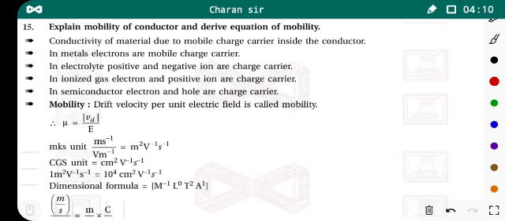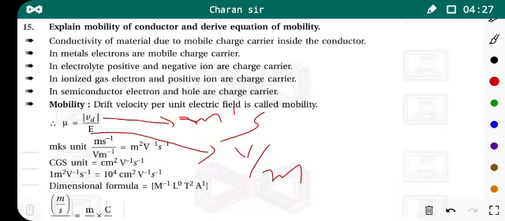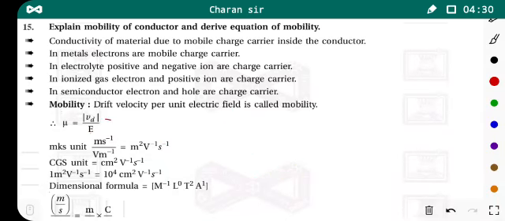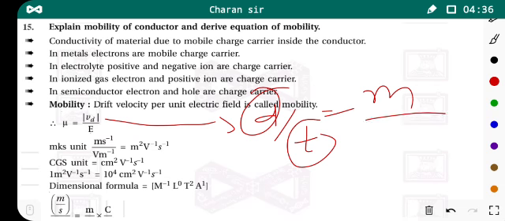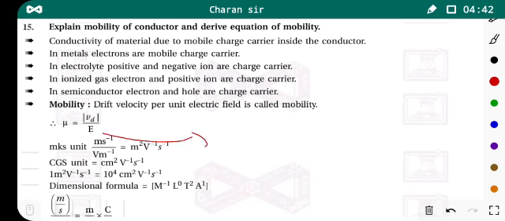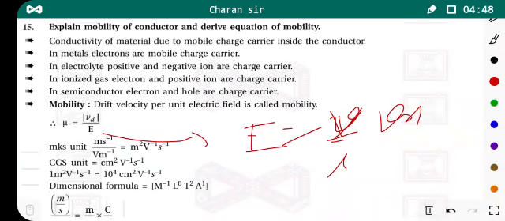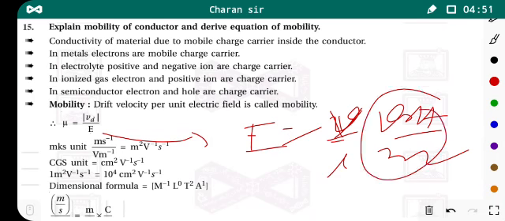Now what is the SI unit of mobility? We know that the SI unit of velocity, and drift velocity is one type of velocity, is meter per second. Velocity is equal to distance by time, with distance measured in meters and time in seconds. Now the electric field is given by V by L, so its SI unit is volt per meter.